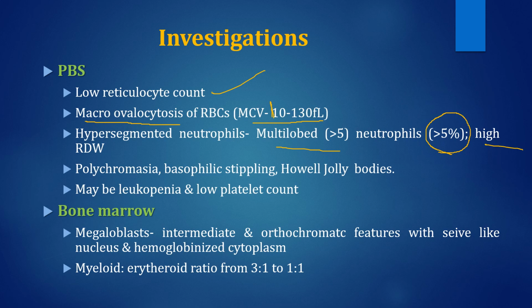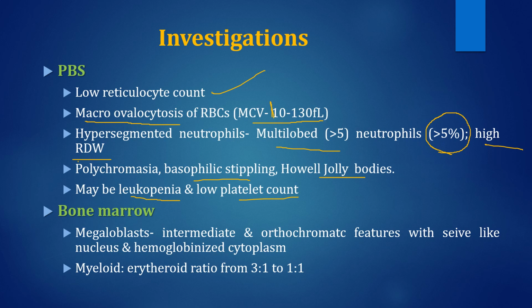And the RDW, red cell distribution width, is high, that is more than 14. There will be polychromasia, basophilic stippling, Howell-Jolly bodies, they all may be found in the peripheral blood smear. And there may be pancytopenia and leukopenia, as well as low platelet count.